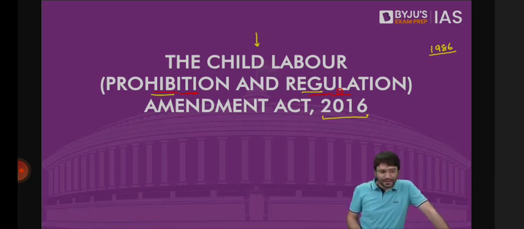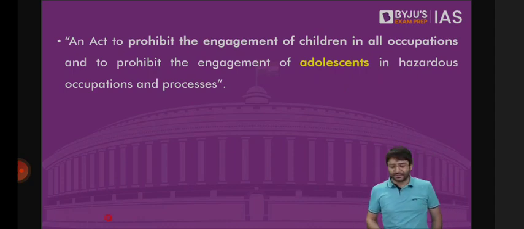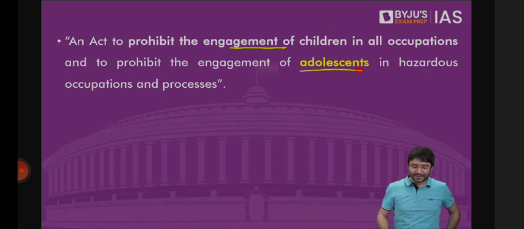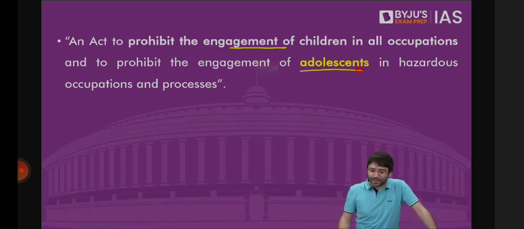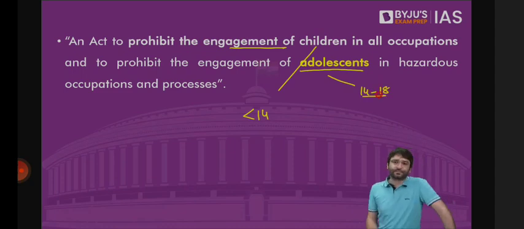Let's look at various slides one by one so that we can summarize this and then we will analyze this law. This is an act to prohibit engagement of children in all occupations and to prohibit the engagement of adolescents in hazardous occupations and processes. And who are children? Less than the age of 14. Who are adolescents? Those who are in the age group of 14 to 18. Clear?